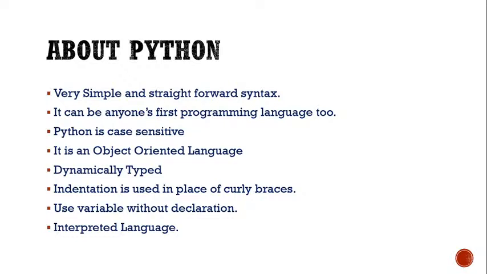It is dynamically typed. That means we do not have to declare the data type at the time of declaring the variable. Whenever we are taking a variable, it's not necessary in Python to declare the data type. The data type can be understood by Python itself at runtime, whether it is integer, float, or a string. We just have to take the variable name and it will be understood by the interpreter.